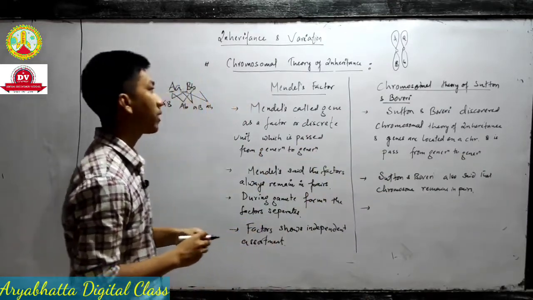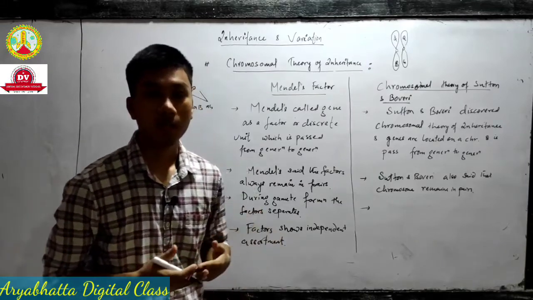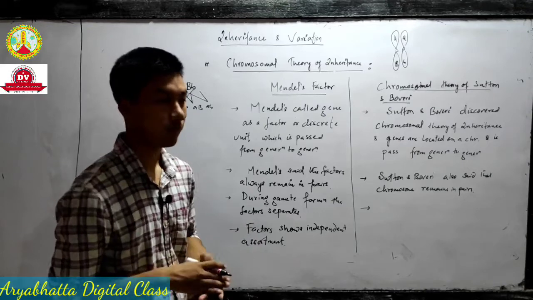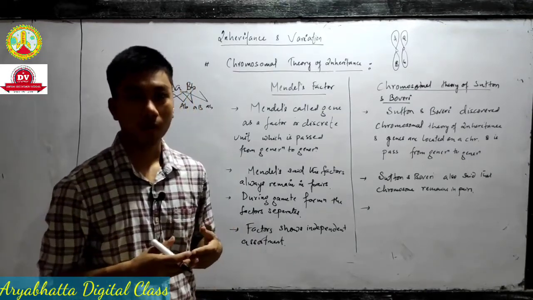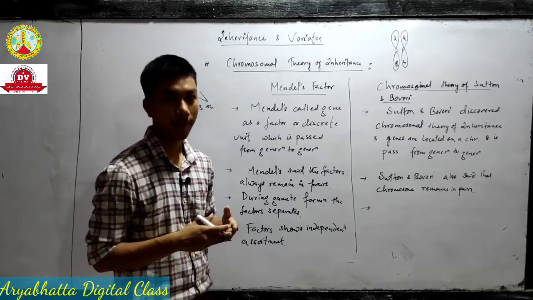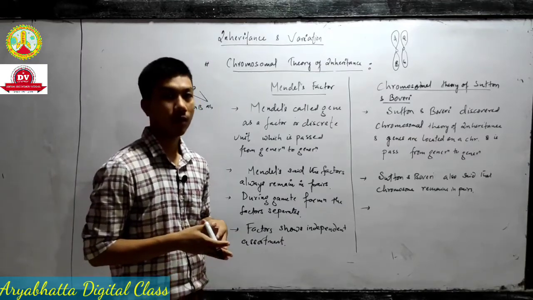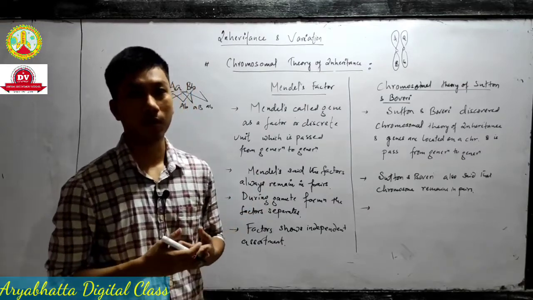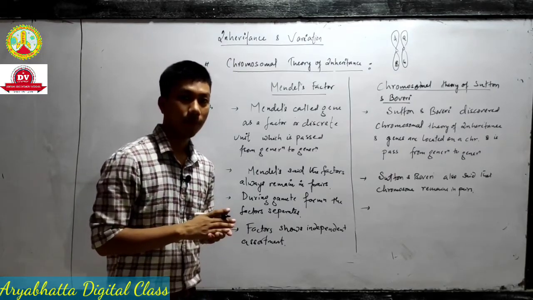So these are the chromosomal theory of inheritance. Chromosomal theory of inheritance is nothing but the interpretation of Mendel's work with chromosomes. In 1865, Mendel published his work on experiments on plant hybrids. But till his death, his work was not recognized. After his death, 16 years later, 3 scientists rediscovered his work in the year 1900. Remember those 3 scientists' names.